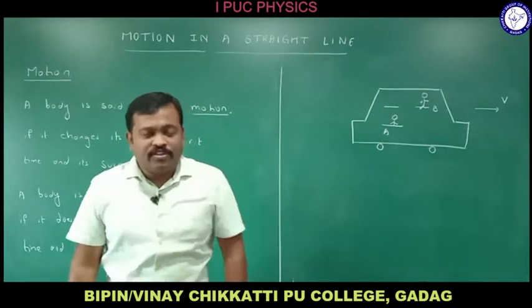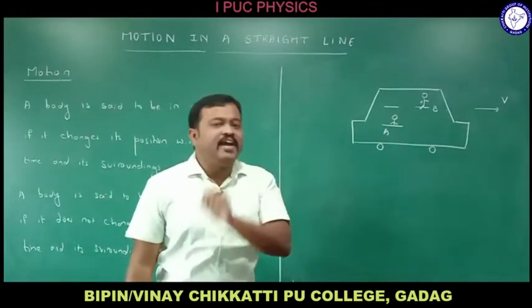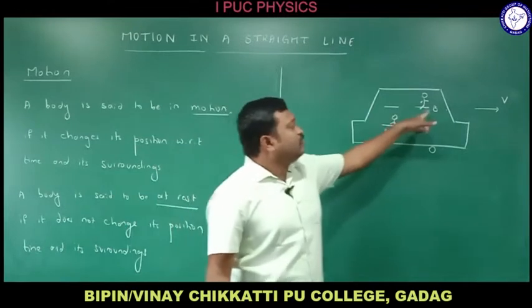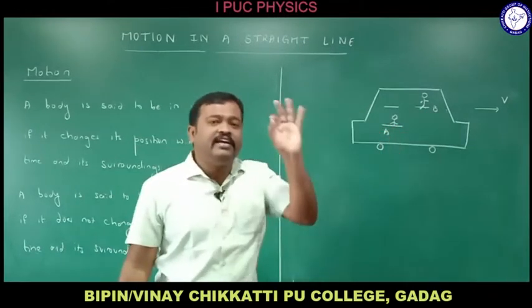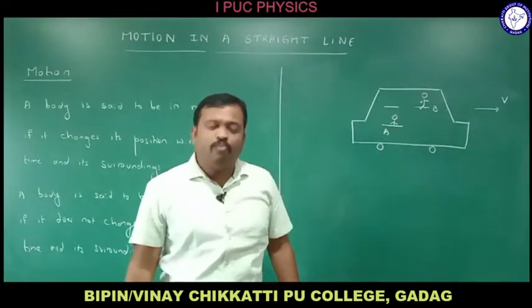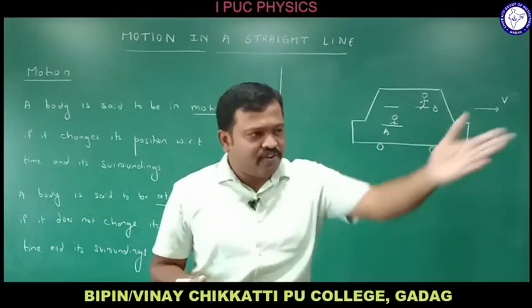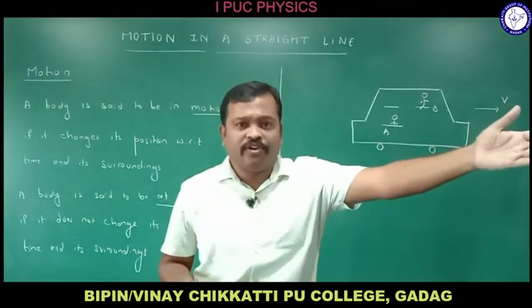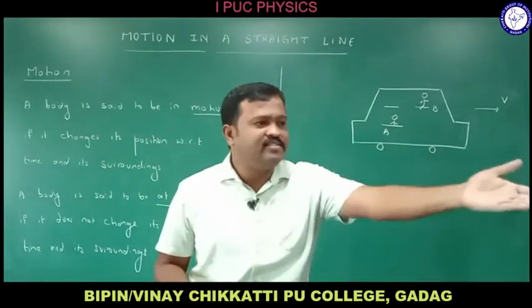Okay, now the question arises here is, if I ask person A whether person B is at rest or in motion, right? What will be his answer? He says that, okay, he's sitting in a bus here, right? Your friend is sitting in front of you here. If I ask you, right, is your friend at rest or in motion? You say that, okay, he's sitting there, right?